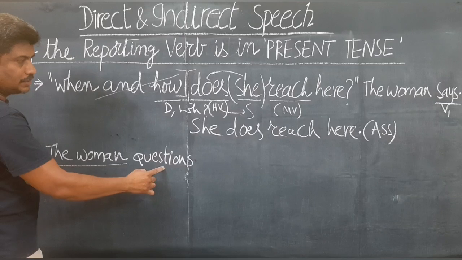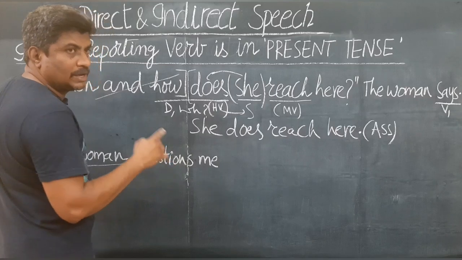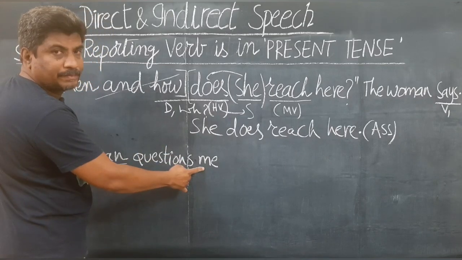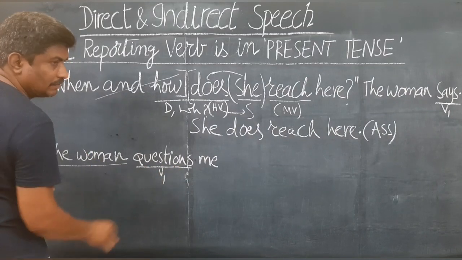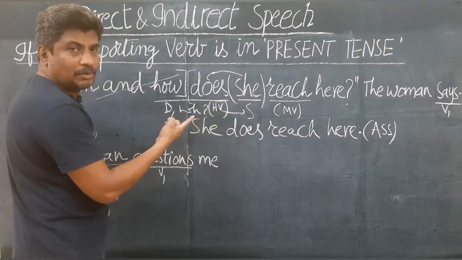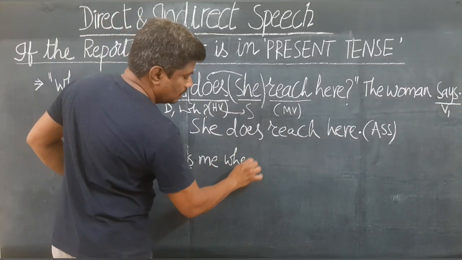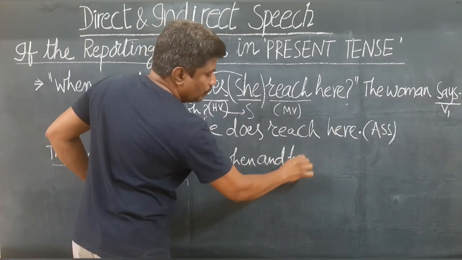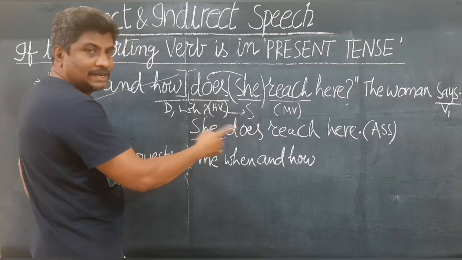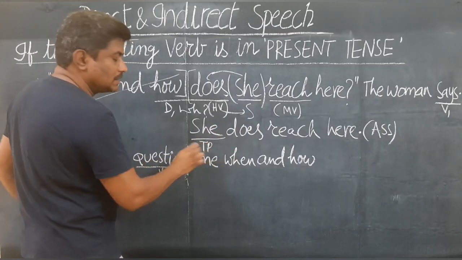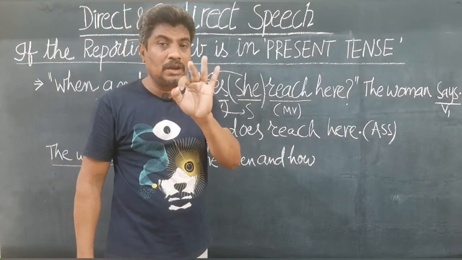The woman questions me. In WH interrogatives and yes/no interrogatives, when you are not given the listener, you can write "me". So that's why it is not given there. I am writing here: the woman, observe the verb, "questions". This is also in V1 form. The woman questions me. So in the WH interrogative, you have to write the same WH words as your conjunction: "when" and "how". The same two WH words should be written here. "When and how". "She", now the SR2 sentence. "She" is the third person reference. It doesn't change. I've already told you: I, we, you.